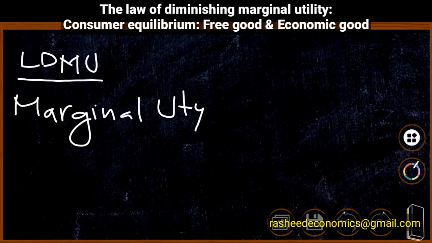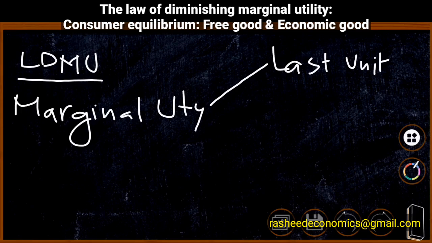There are some important features of marginal utility that we need to remember. First, marginal utility is the utility derived from the last unit. Suppose we are using 5 units of a commodity, the utility derived from the fifth unit is the marginal utility.